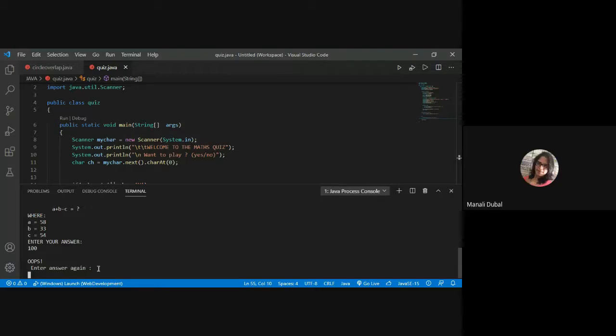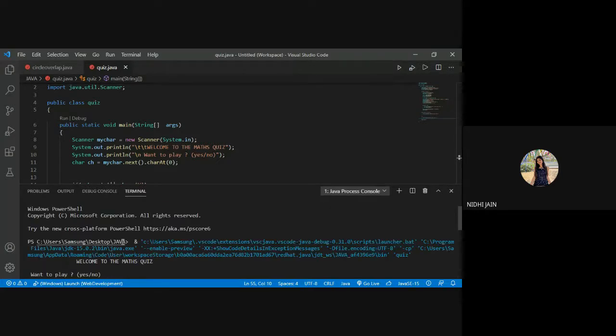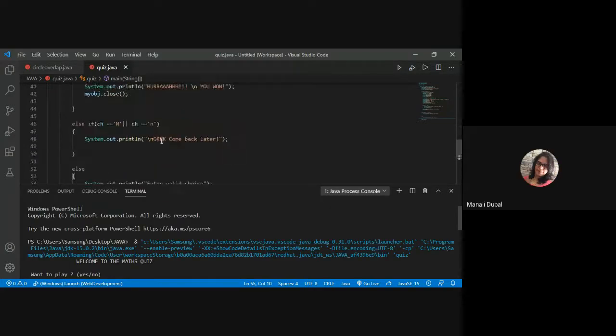You will constantly ask until you enter the correct answer, right? And what if initially you said no, I don't want to play? Then it says okay, come back later. That will be printed. Very good, Nidhi. You can stop sharing.